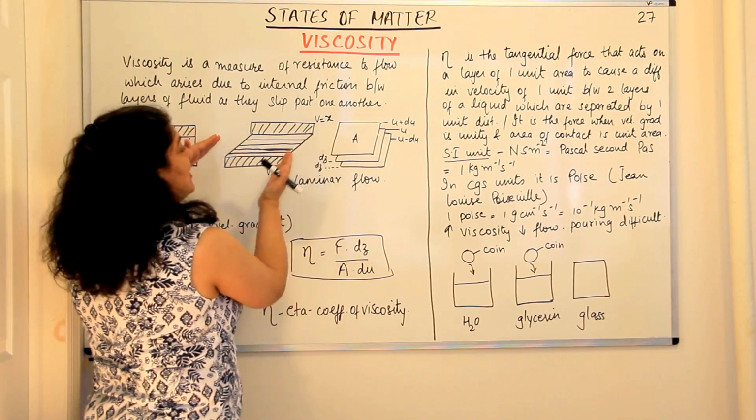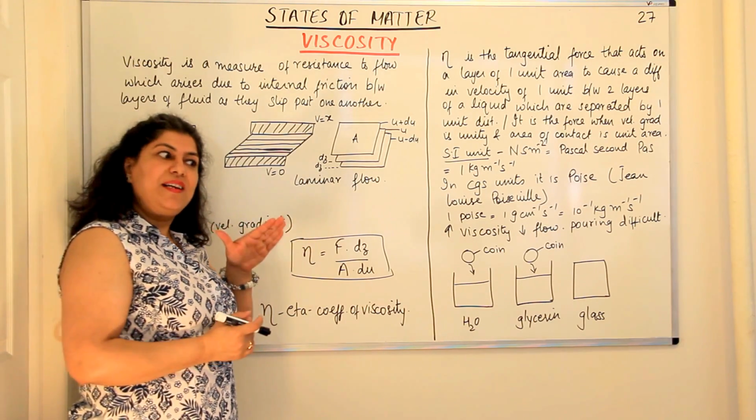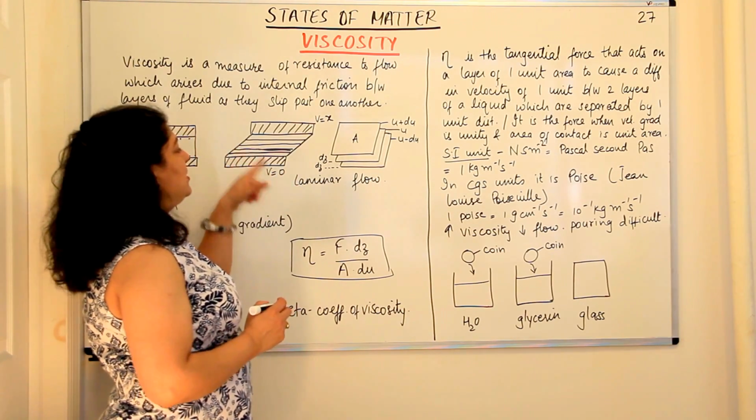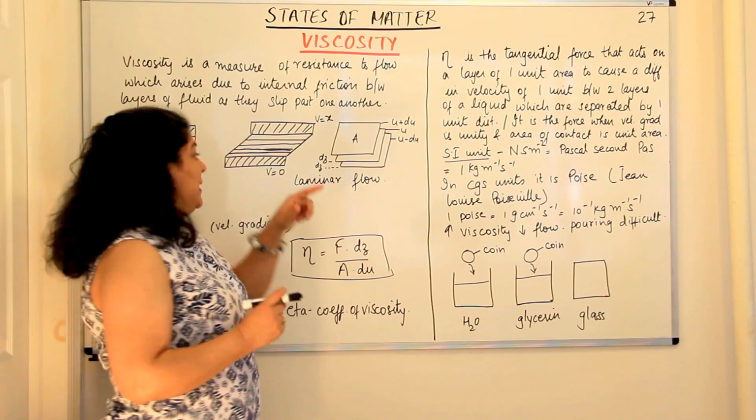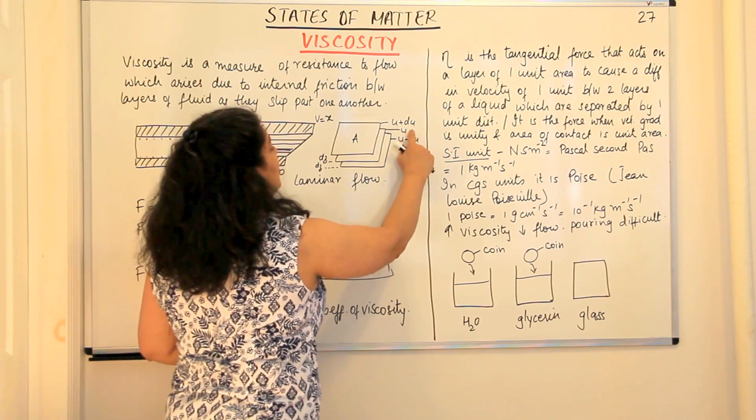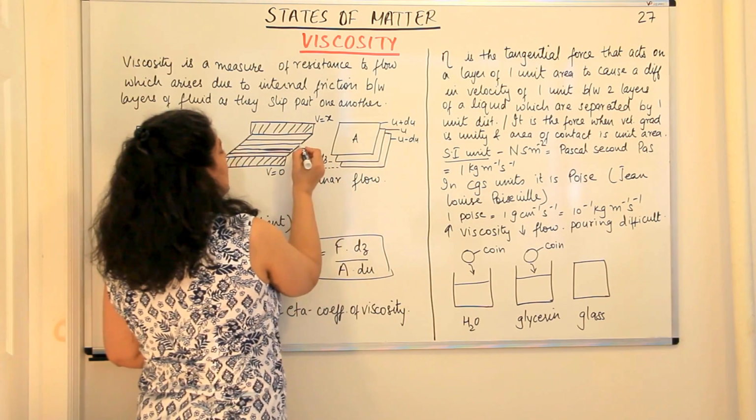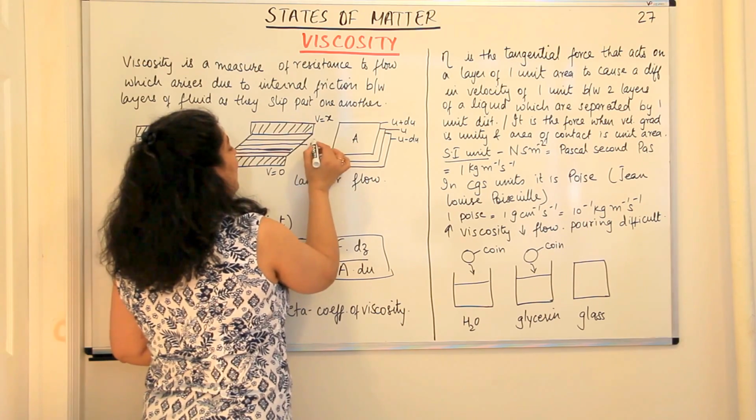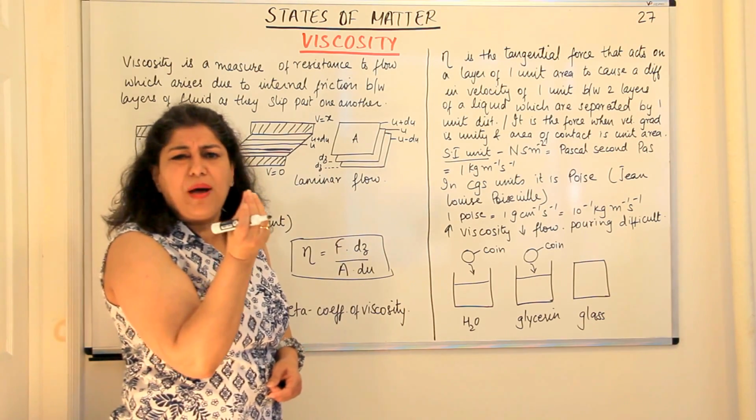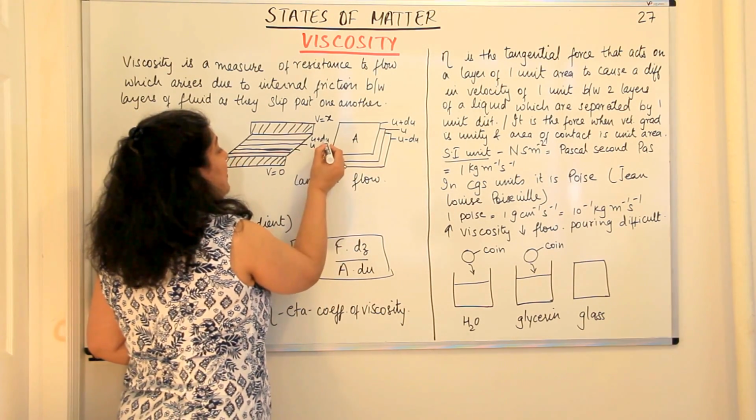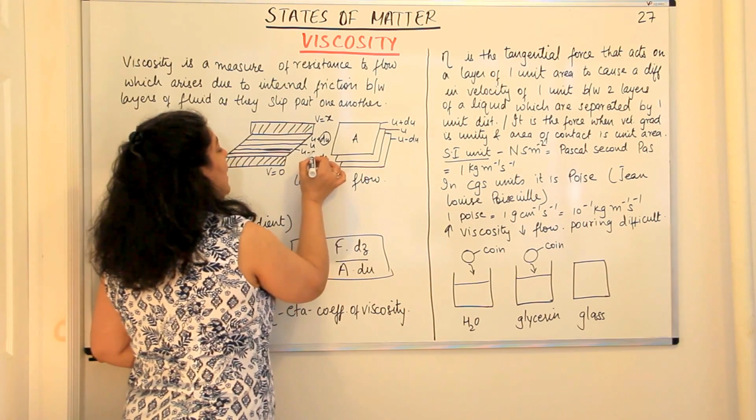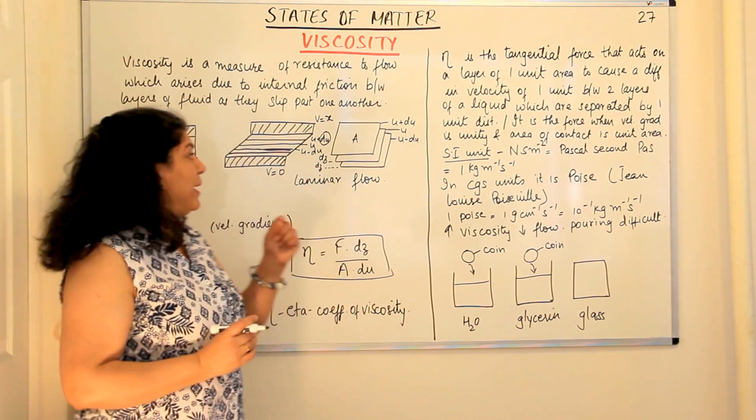So a gradient is created. What is a gradient? A gradient is a gradual change. If we imagine every layer has a distance of dz from each other, then if the velocity of one of these layers is u, then the one above it will have a velocity of u plus du, where du is a small amount which it is more, and the lower layer will be du amount less than that. So what will be the velocity of the lower layer? It will be u minus du.